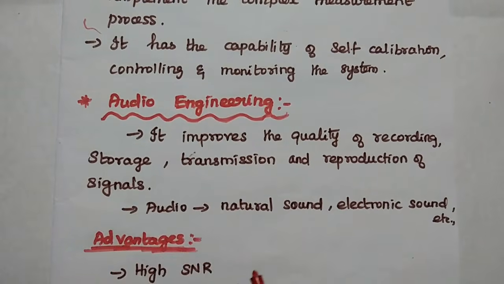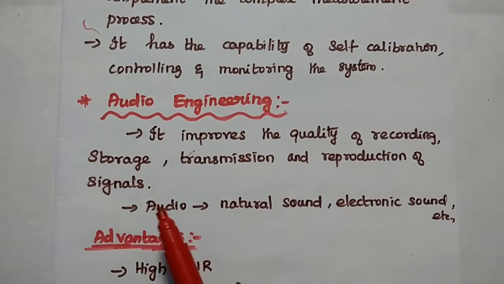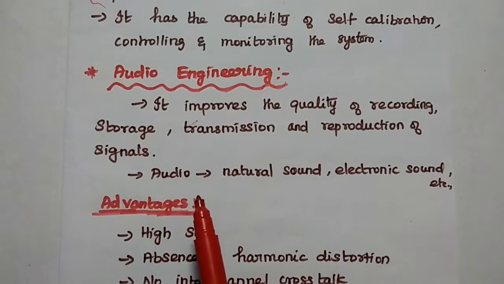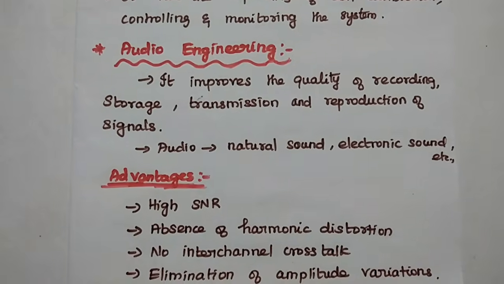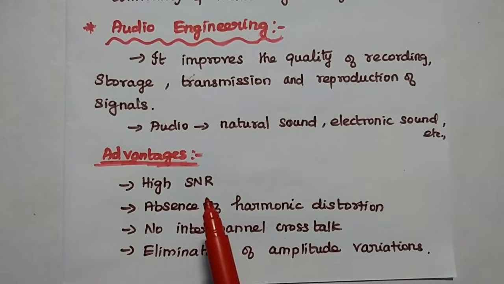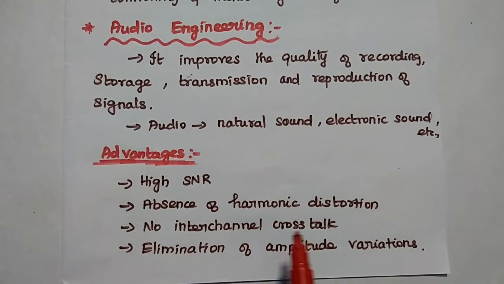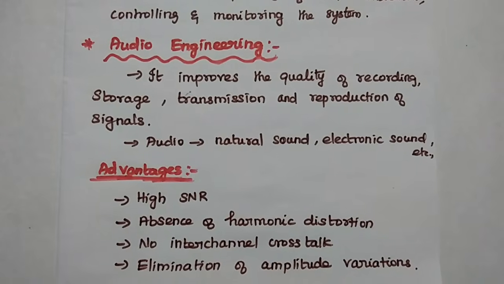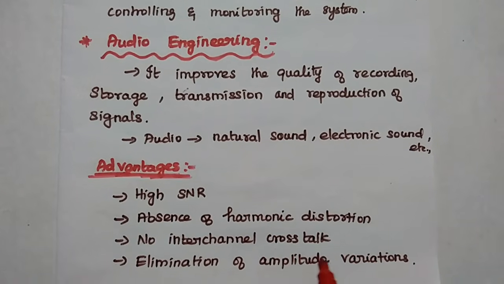Digital signal processing based audio engineering systems improve the quality of recording, storage, transmission and reproduction of signals. Here the audio signal can be a natural sound or electronic sound, etc. The advantages of a DSP based audio system are: high signal to noise ratio, absence of harmonic distortion, no inter-channel crosstalk, elimination of amplitude variation. Nowadays, all music directors are using DSP based audio engineering systems.